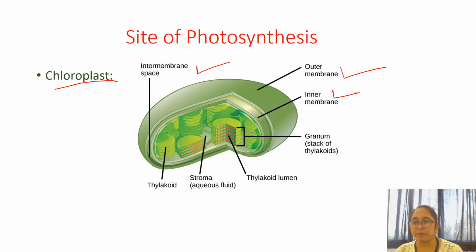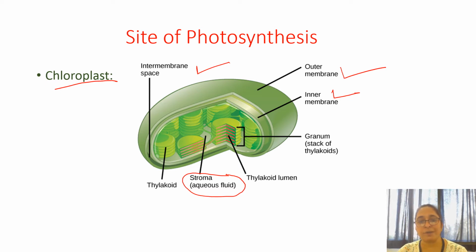Now what happens here, this whole outer and inner membrane encloses a colorless colloidal matrix, and this matrix is called aqueous fluid, that is the stroma. The main content of this chloroplast is stroma. And this stroma contains enzymes for the reduction of CO2 into glucose. And here you can see these grana.